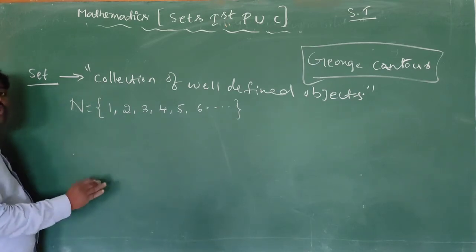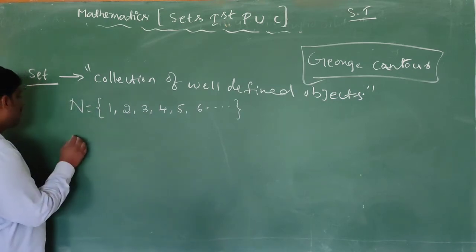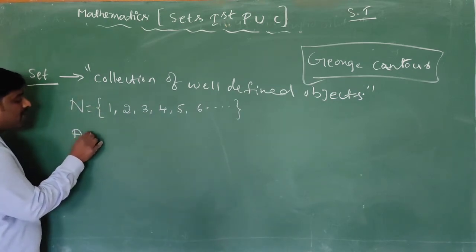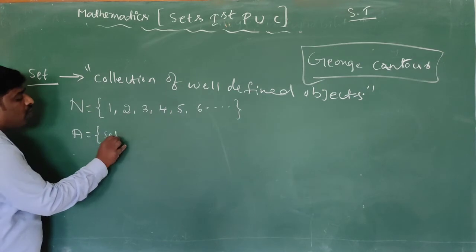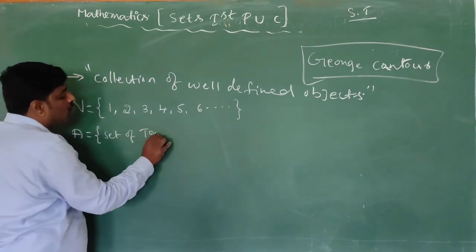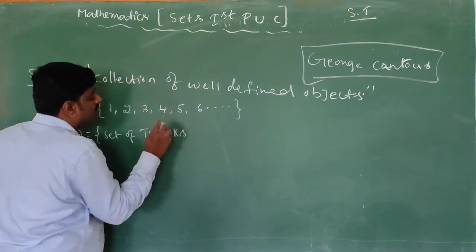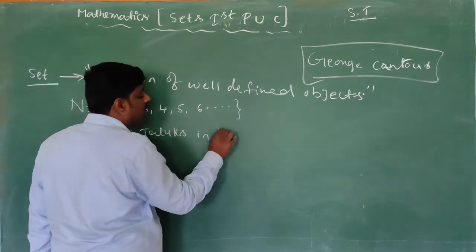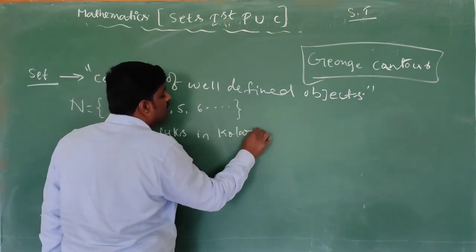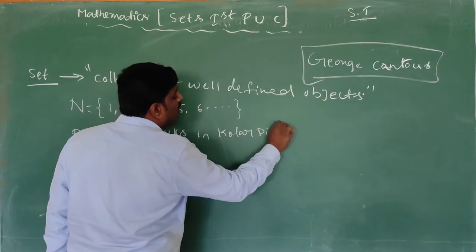Set of taluks in Kolar district. That set I will denote as A. What are the taluks in Kolar district? Tell me.